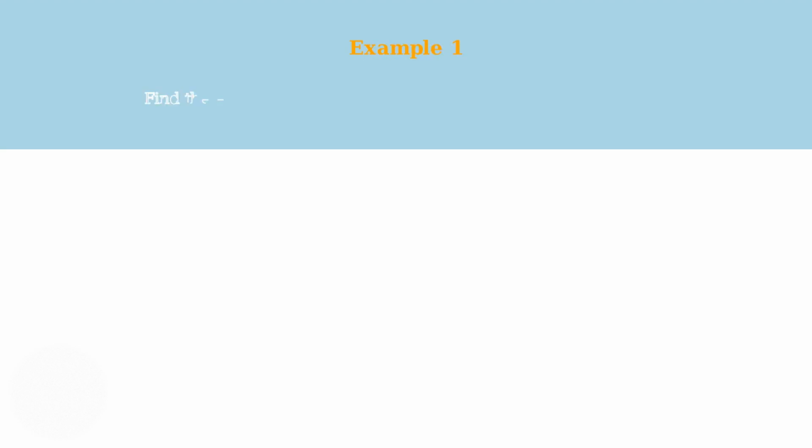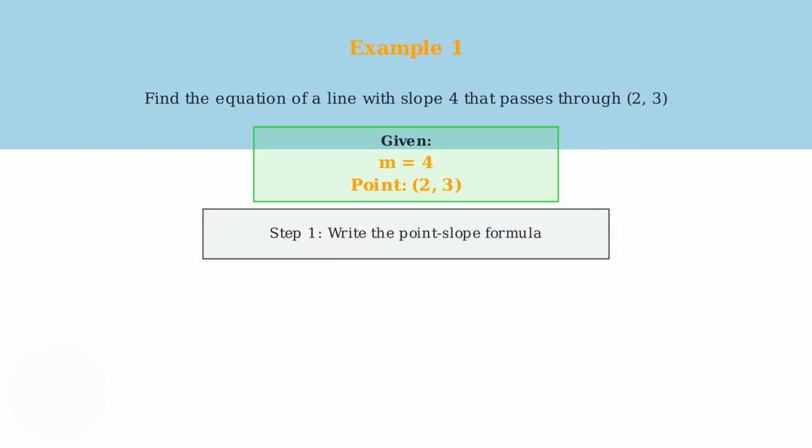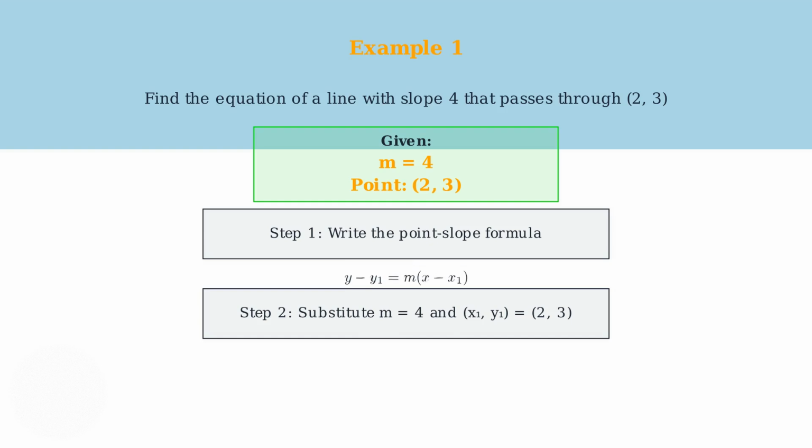For our first example, we need to find the equation of a line with slope 4 that passes through the point 2, 3. We have both pieces of information we need, the slope and a point on the line. Step 1. We start by writing the point-slope formula. y minus y sub 1 equals m times the quantity x minus x sub 1. Step 2. Now we substitute our known values.